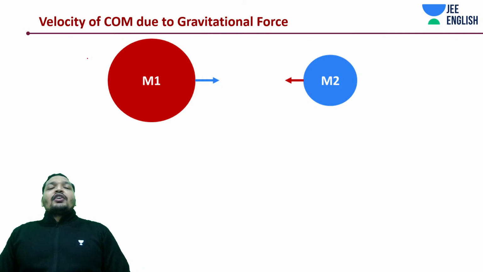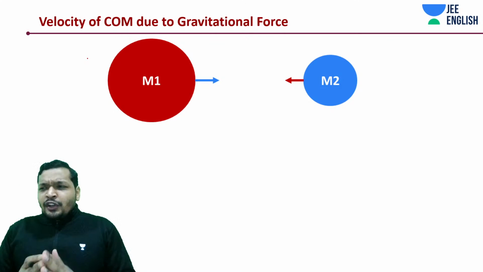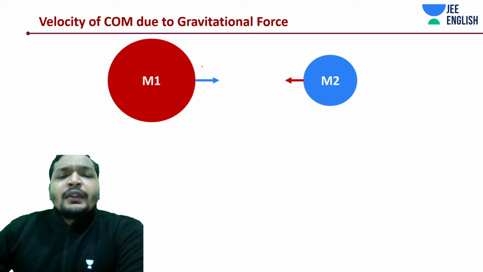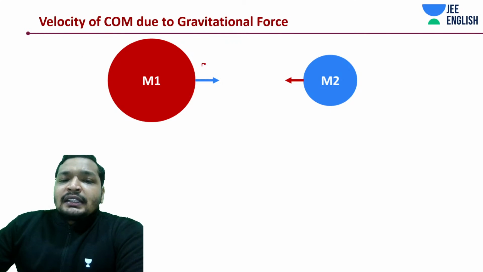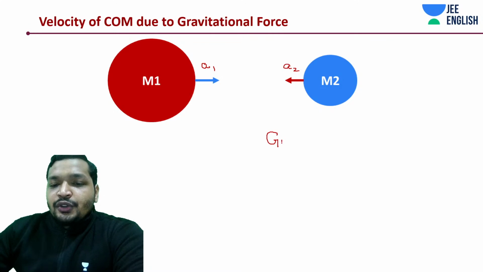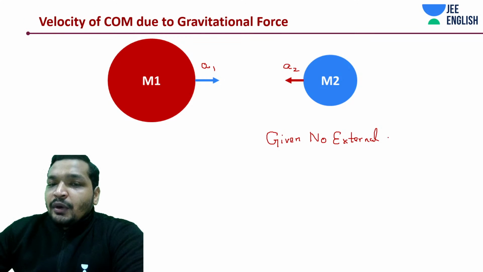With this, we'll be getting into a short concept, and then we'll be diving further into deeper concepts. If you remember yesterday, we'll be getting into a very interesting problem. I told you something like this: let's say this body has acceleration a1 and this body has acceleration a2 at any given point of time, given no external force. Again, let me repeat this, guys, we are talking only about gravitational force, given no external work done or force. What happens?